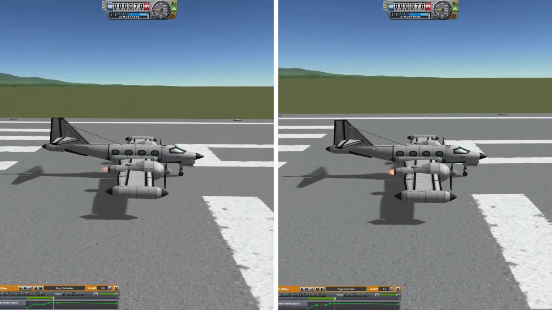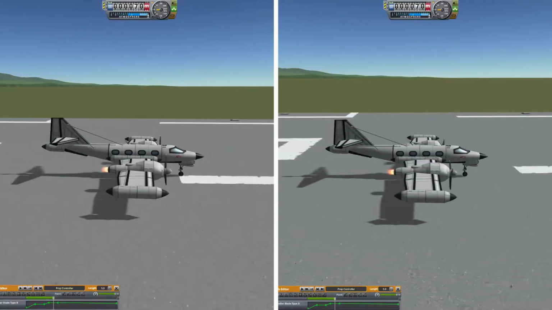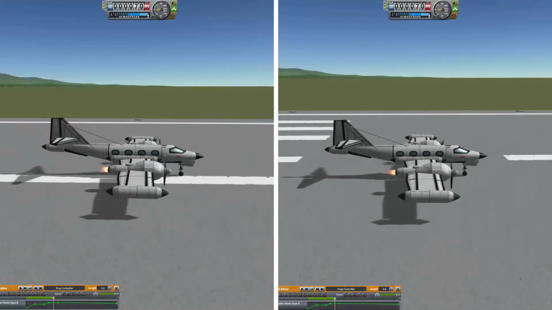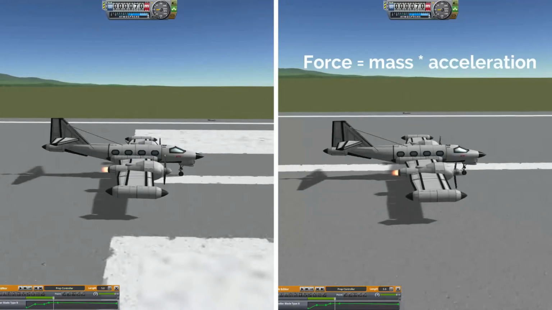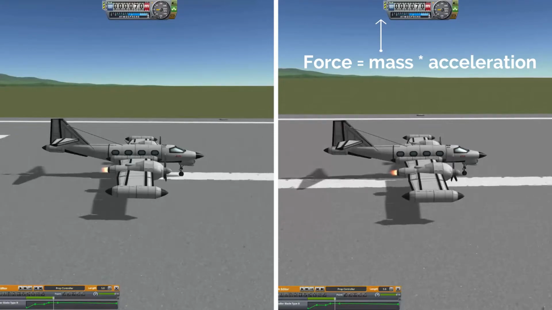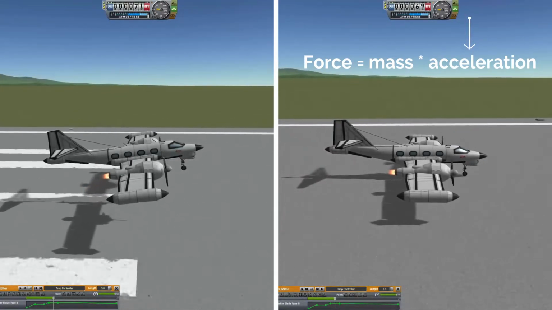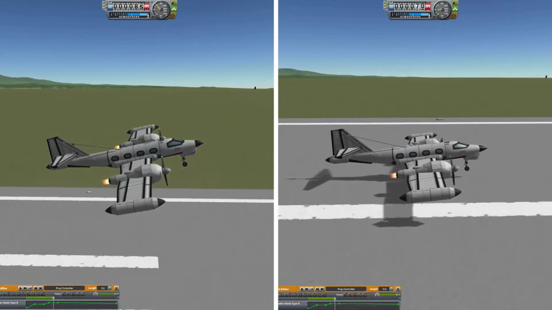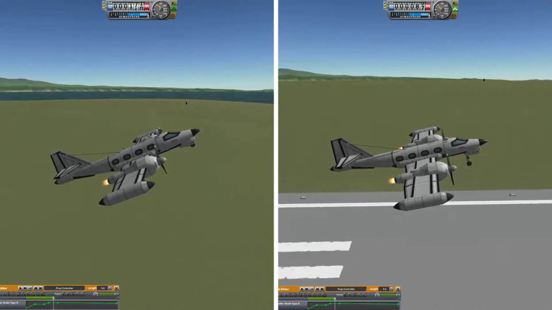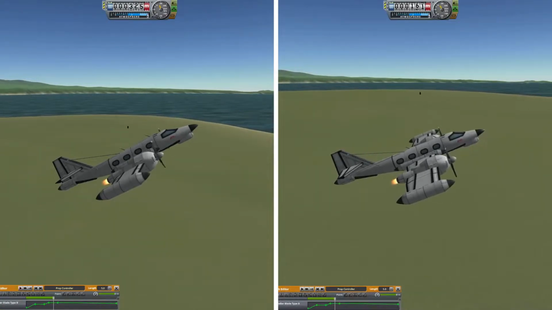Both are properly balanced, but because the plane has the same engines making the same thrust, more weight will result in a slower acceleration. This is simply using Newton's second law of force equals mass times acceleration. Because the force has not changed, but the mass has, the acceleration has to decrease to make the equation remain balanced. In practical flying, a heavily loaded aircraft will require more runway to accelerate. It will also not be able to maintain the same climb gradient, and this could be a major problem for a pilot who is not prepared for the changes.